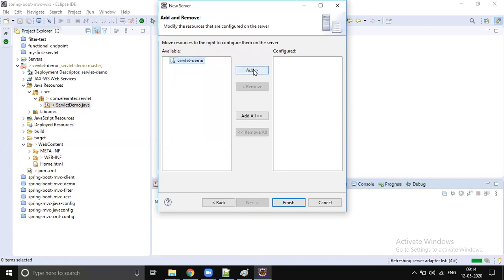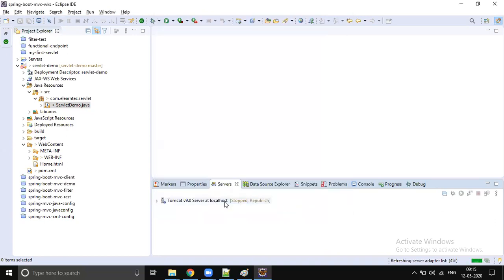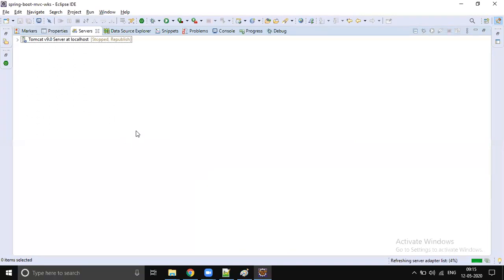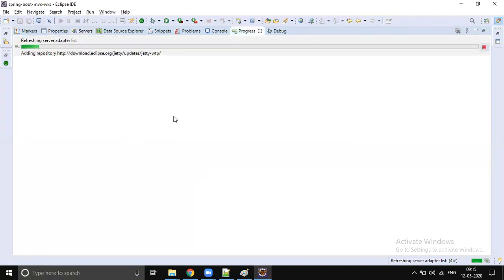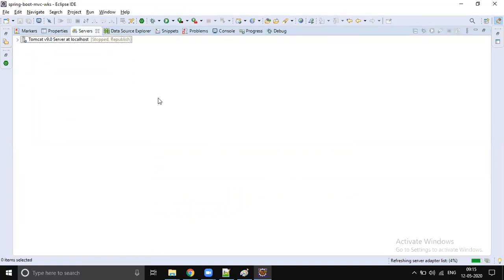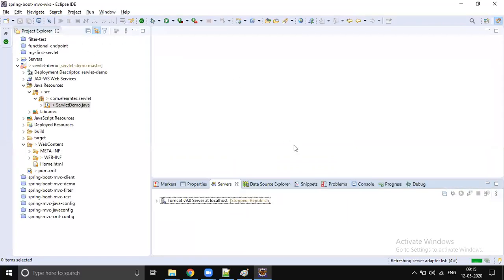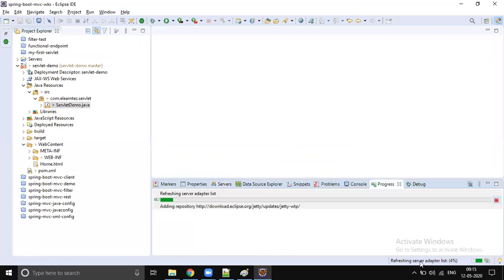Let's add this var into the server. Click on finish. Now the server will be started. See, it is available here. It's going to start in the next few seconds. It is doing some configuration. Once the configuration is done, it will start the server. While starting the server, it will look into that web.xml file. So let the server get started. It will take a while.